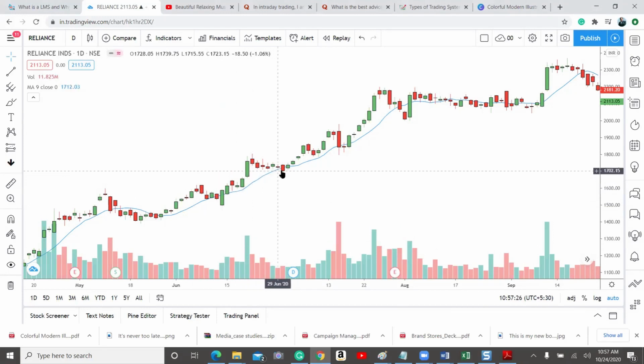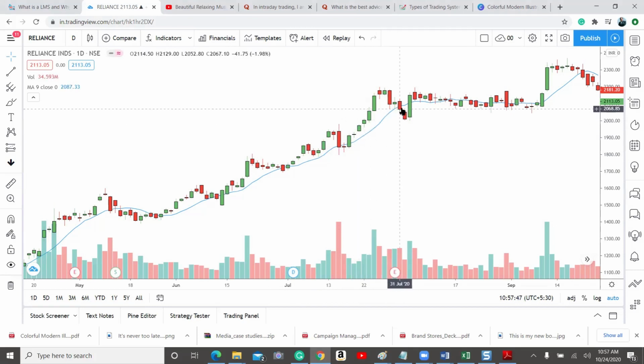So exit, can you see here? Price closed below here. So the next day you will be keeping the stop loss here. So in this case, it has not triggered our stop loss. So it will continue like this. I think here also, the candle closed below the moving average. So we'll be keeping our stop loss here. So on this day also, it has not triggered our stop loss.